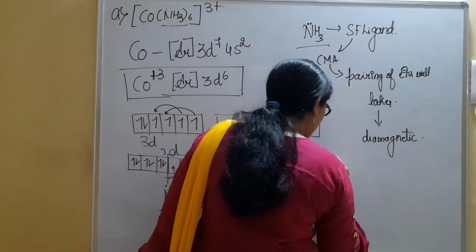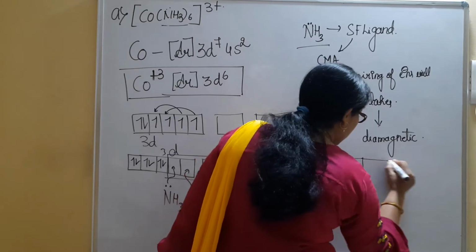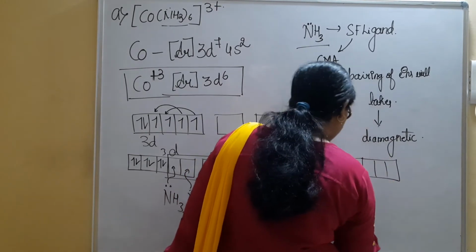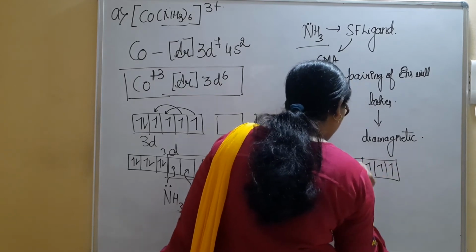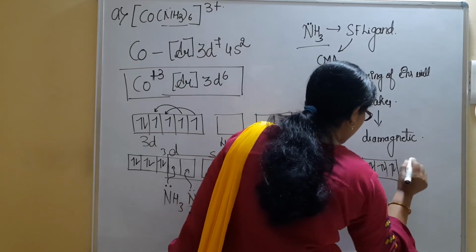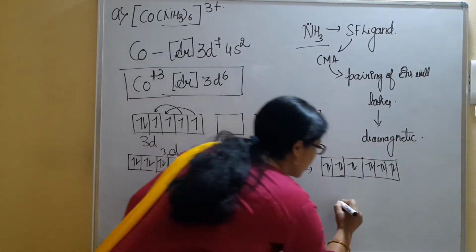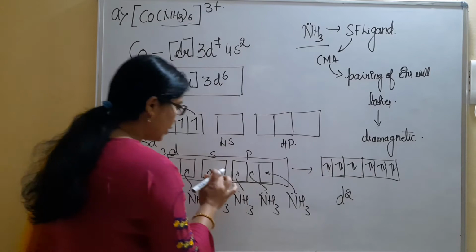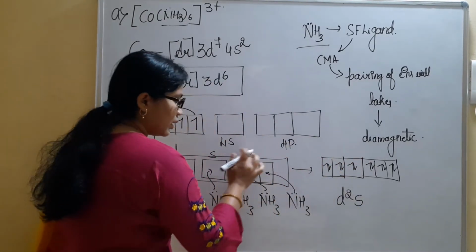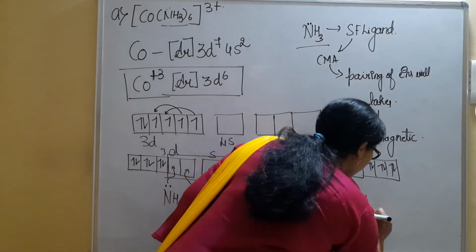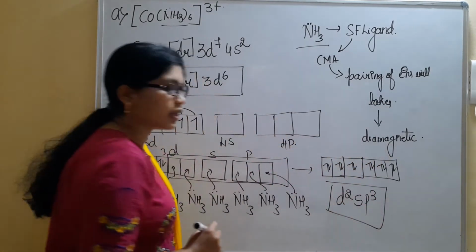Each orbital is filled by 2 electrons and completely filled. Two orbitals from d, that is d2, 1 orbital from s, and 3 orbitals from p. d2sp3 is the hybridization for this complex.